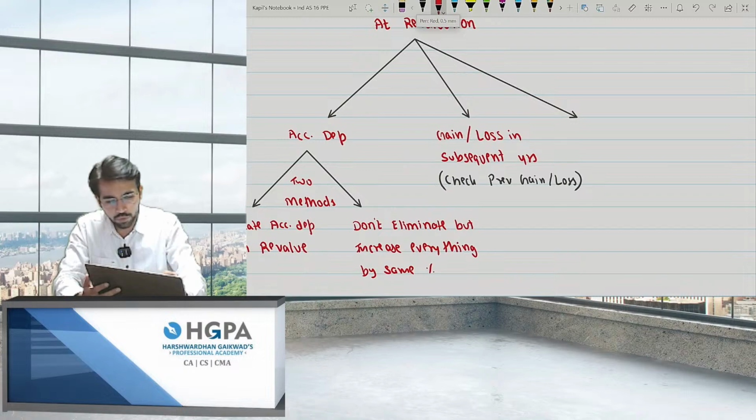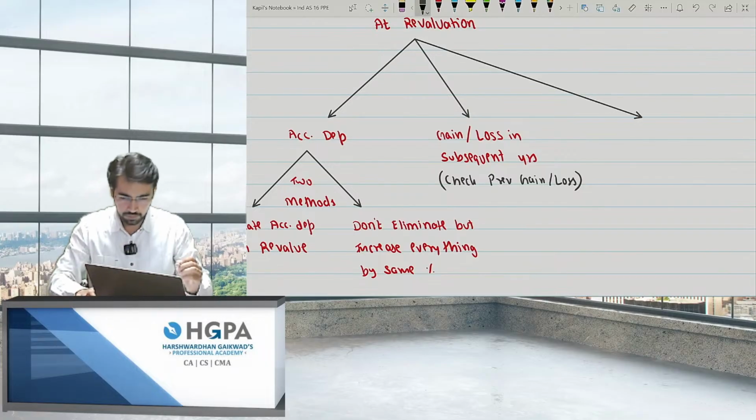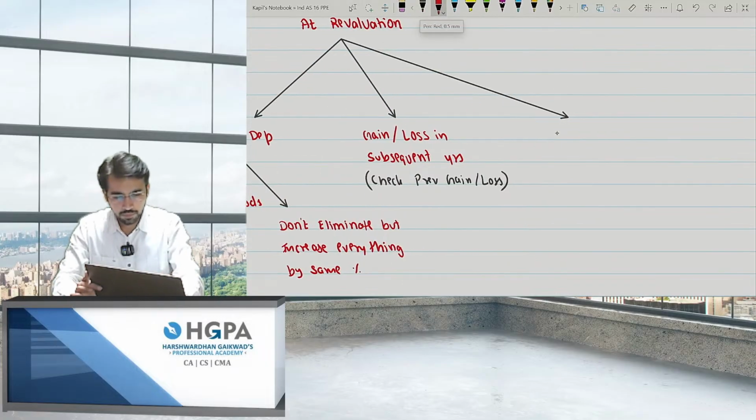And the third point was excess depreciation. You have an option. It is not mandatory, okay?